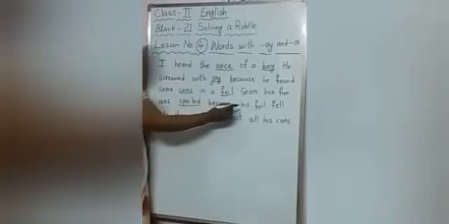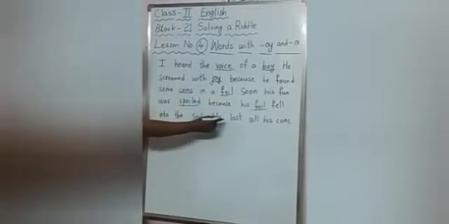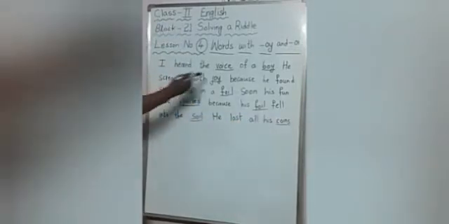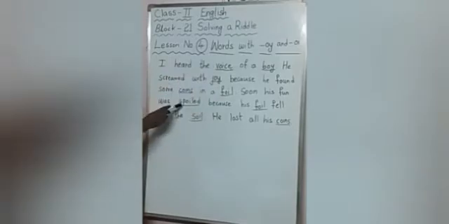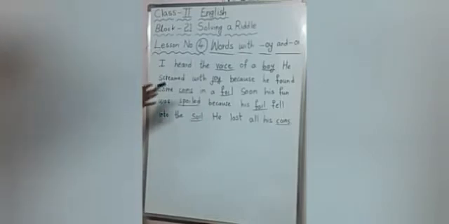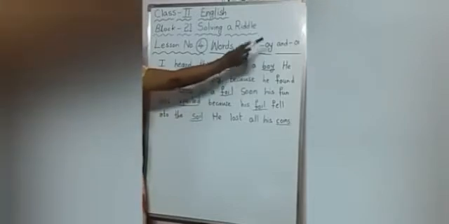Spoiled. Foil. Soil. Coins. Okay children, so what are the words? Voice, boy, joy, coins, foil, spoiled, foil, soil, coins. All these words we have underlined because they have the letters OY and OI.